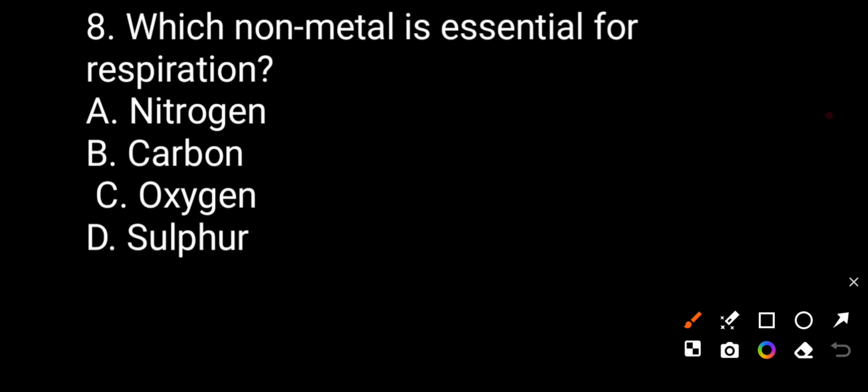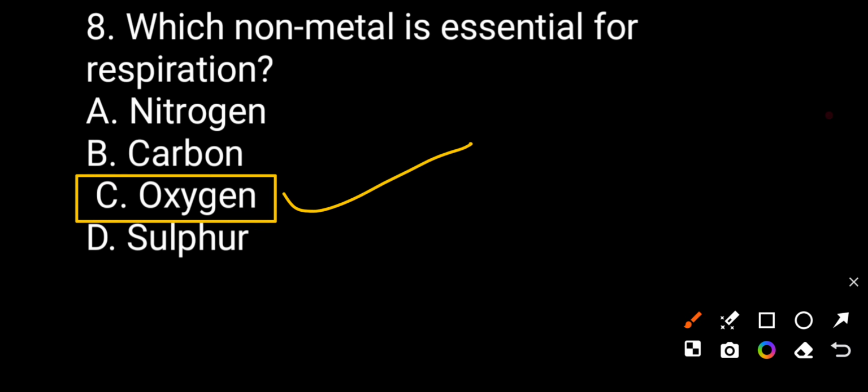Now we see question number 8. Which non-metal is essential for respiration? Option A, nitrogen gas. Option B, carbon. Option C, oxygen. Option D, sulfur. The correct answer will be oxygen gas.